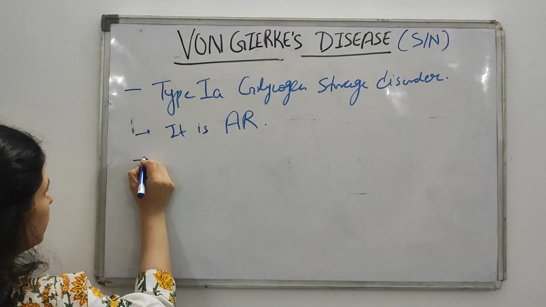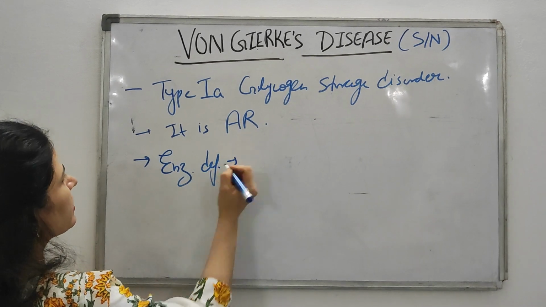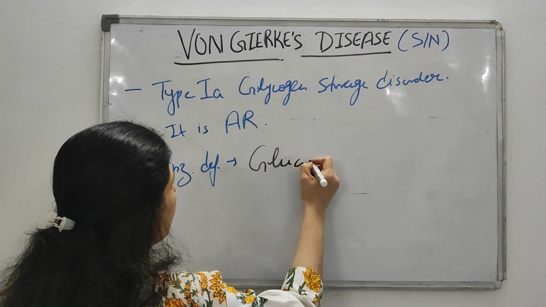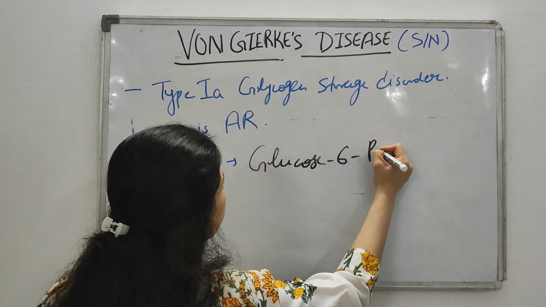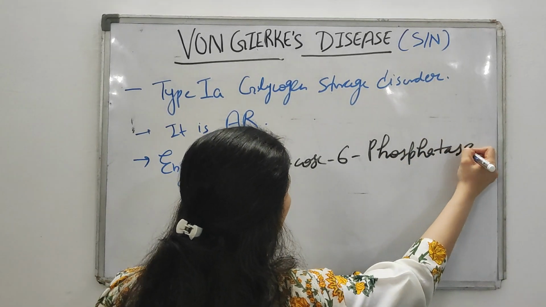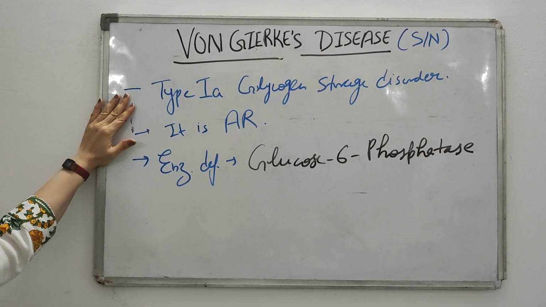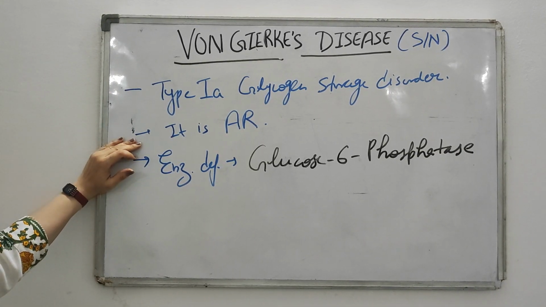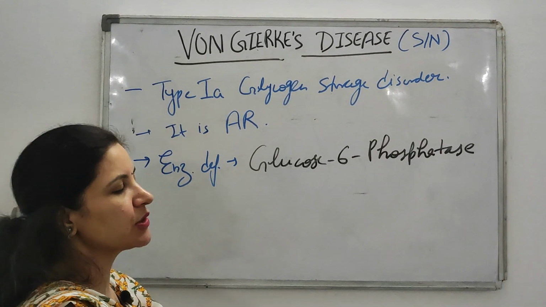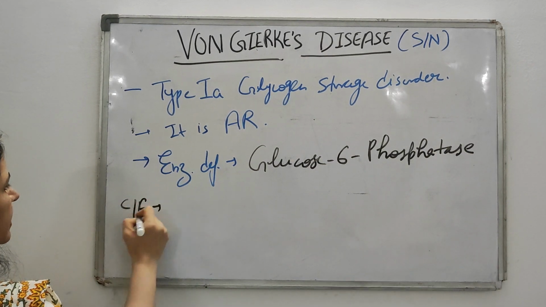Now, which enzyme is deficient in von Gierke's? The enzyme deficiency in von Gierke's is that of glucose 6-phosphatase. Glucose 6-phosphatase. So, von Gierke's is a type 1A glycogen storage disorder, the heredity is autosomal recessive, and the enzyme deficient is glucose 6-phosphatase. Now comes what clinical features you will get in this disorder.